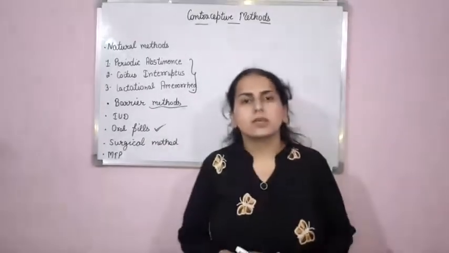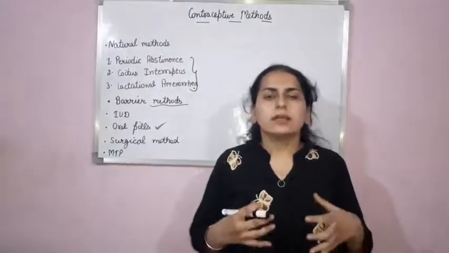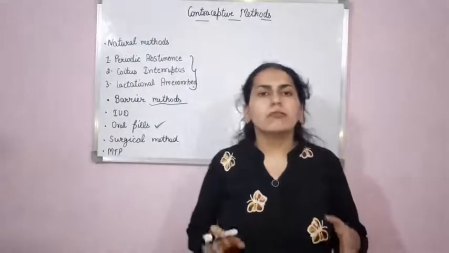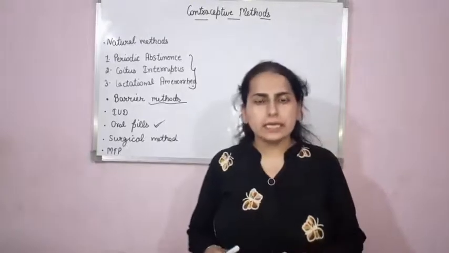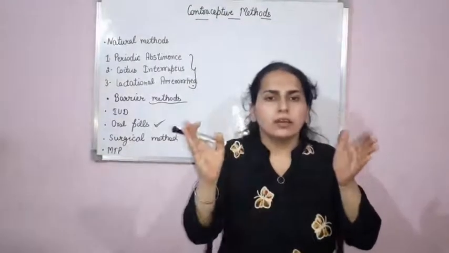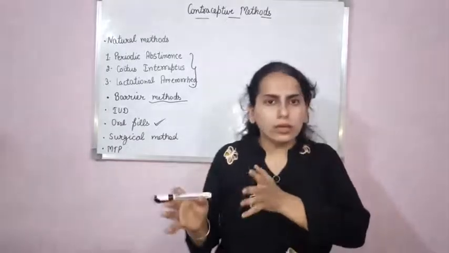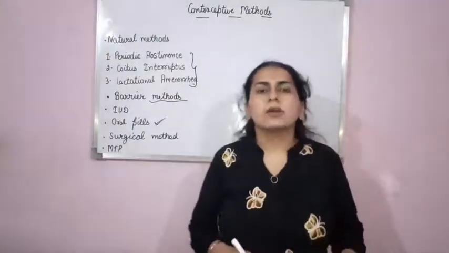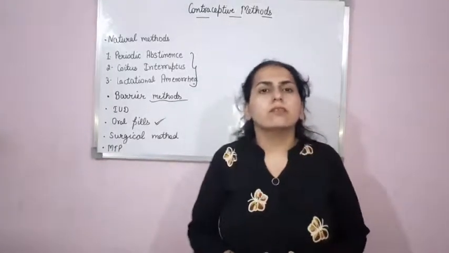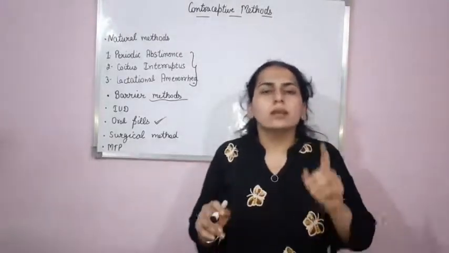Okay, so now the next method is oral pills. As the name suggests, these are tablets that are taken orally. These pills are taken for a period of 21 days and they should be started between 1 to 5 days of the initial phase of the menstrual cycle. Saheli is an example of an oral pill which is to be taken once in a week. Otherwise, generally oral pills are to be taken 21 days in 1 month.